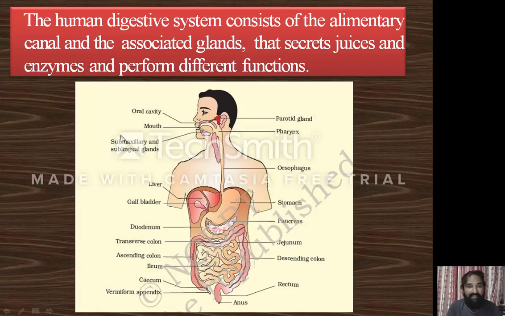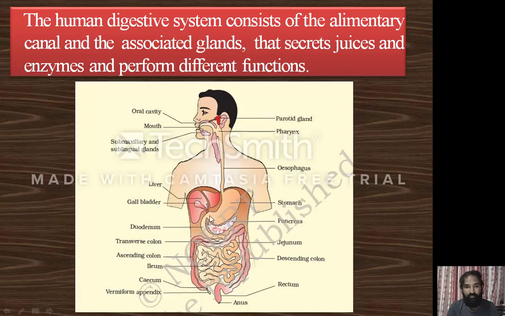The submaxillary glands are especially located in your lower jaw region, and the sublingual glands are located below the tongue, and these three pairs of salivary glands release the saliva. The saliva enters the oral cavity and is mixed with the food when you ingest the food material. After that, the food enters the pharynx, and from the pharynx to the esophagus. From the esophagus it enters the stomach.